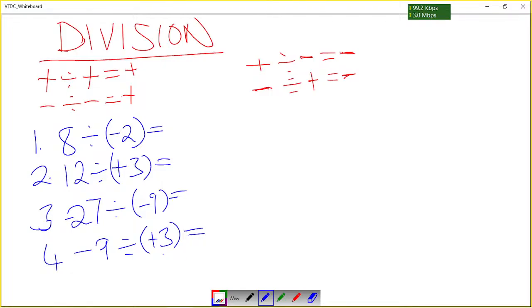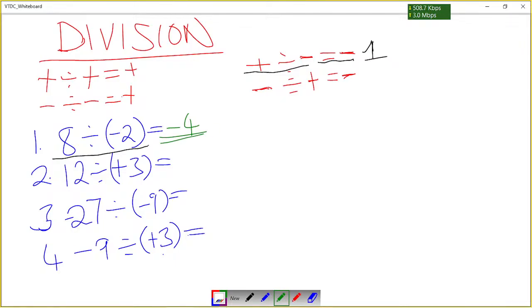So let's try to work out this one. When we look at the rules that apply here, we divide a positive by a negative. That means we are using this rule, so our answer will be a negative, because that's what that rule is saying. This is question 1. When we divide a positive by a negative, the answer will be a negative. So we say 8 divided by 2 will give us 4. So the answer will be negative 4.